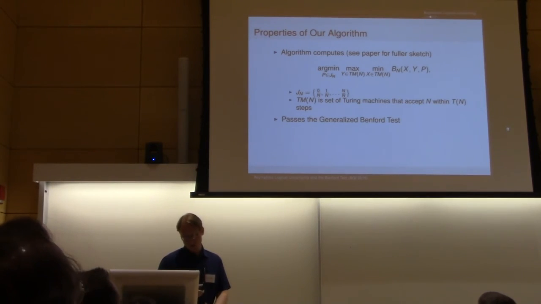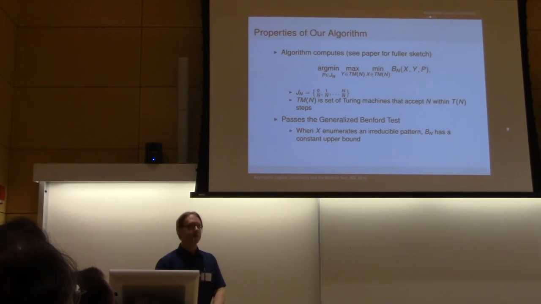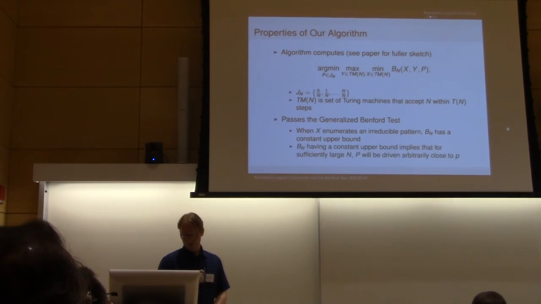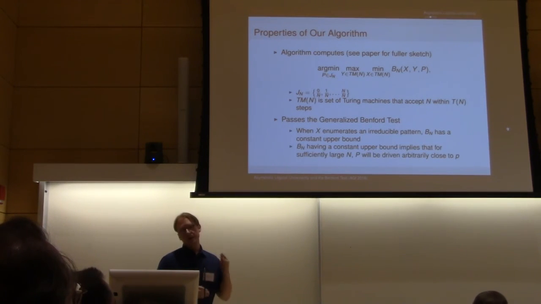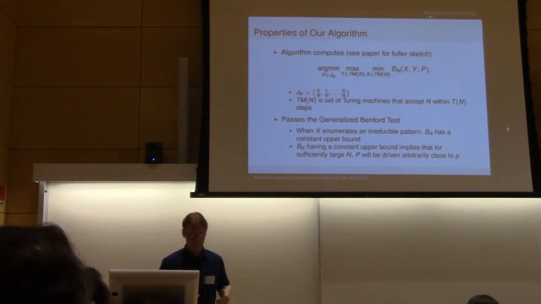And this passes the generalized Benford test. I won't go into too much detail of the proof, but basically, when we have a Turing machine that enumerates a true irreducible pattern, we'll get a constant upper bound for our objective, and that will imply that as we run this for more and more sentences, we'll eventually converge to the correct probability for that pattern.